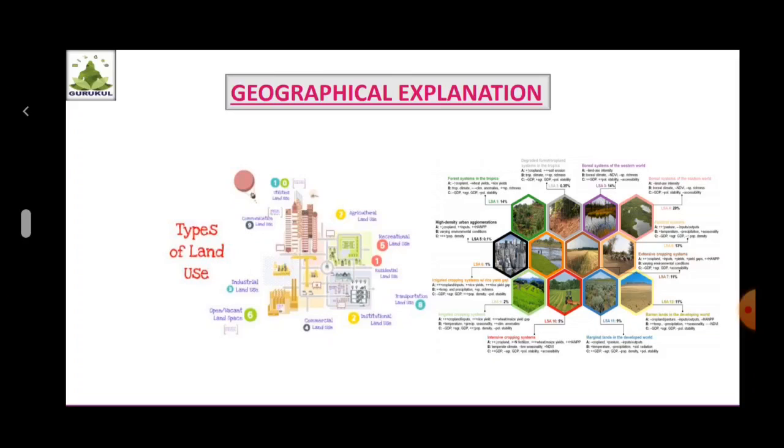Third one is, can a decline in the area under agriculture be equated with a food shortage? Answer is, a decline in the area under agriculture cannot be equated with the food shortage. With modern technology, the maximum agricultural food production can be undertaken in limited areas. So these are the answers based on figure 6.4.